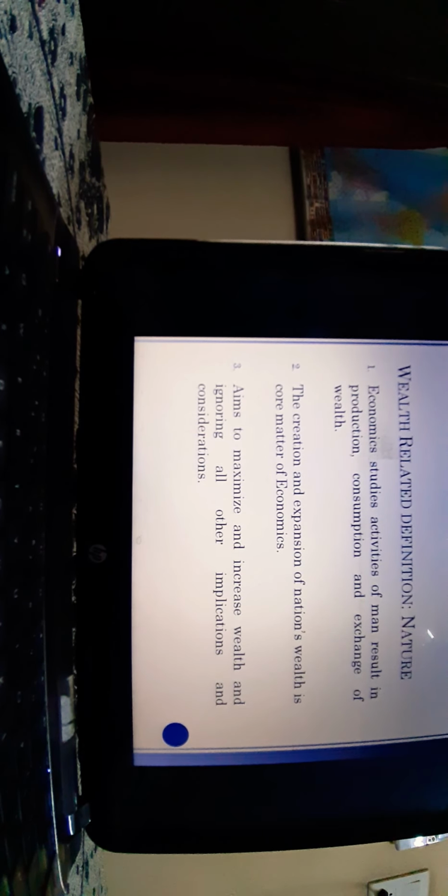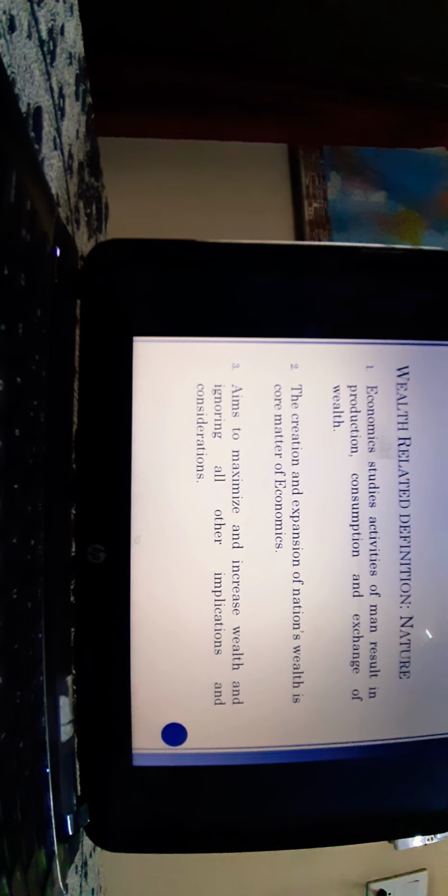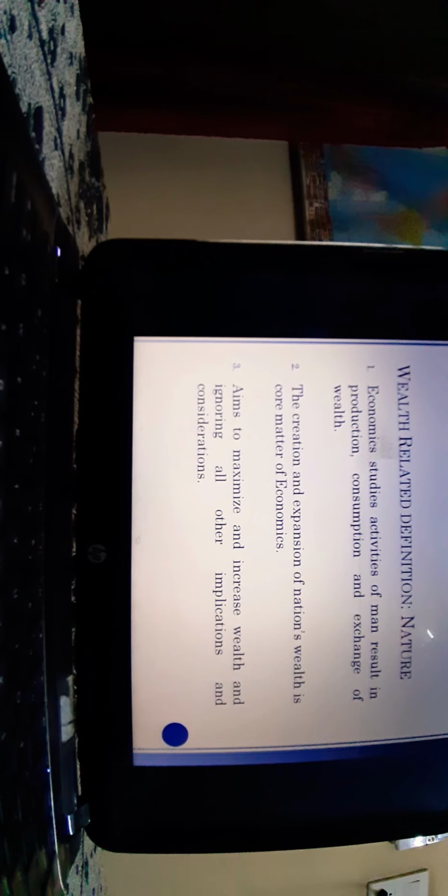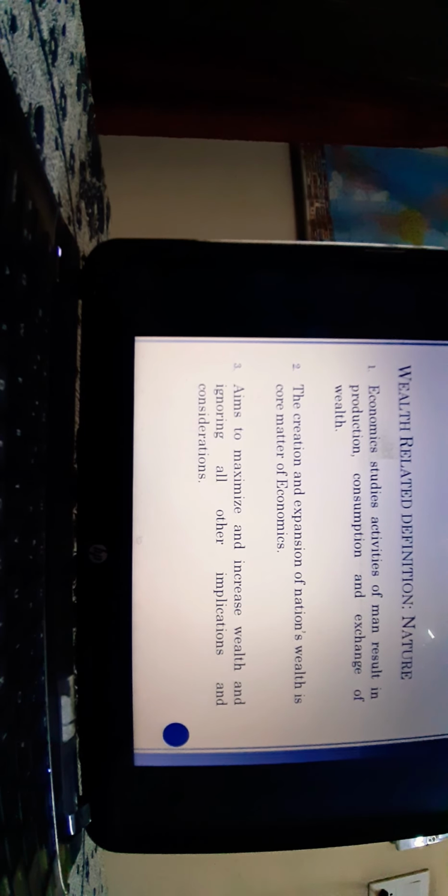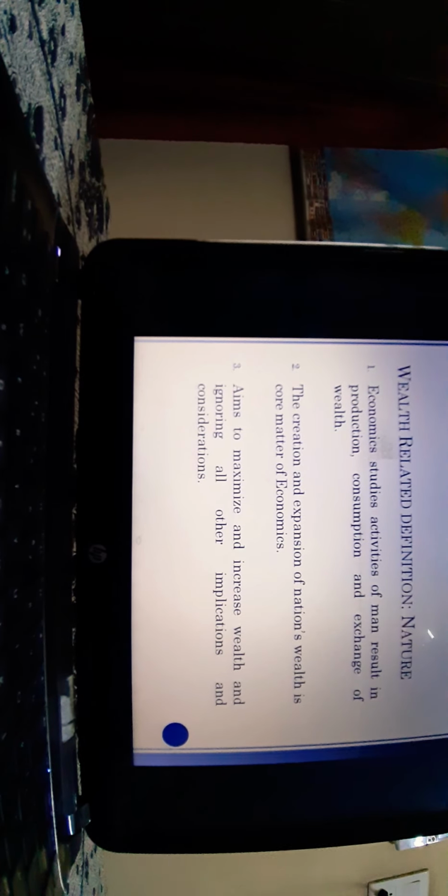So this definition has ignored this important implication, and considers that the human is all about being an economic and productive entity. If the person is not productive, not economic, then he has no significance in society. So this is all about the wealth definition, point 3.